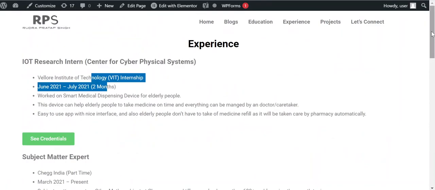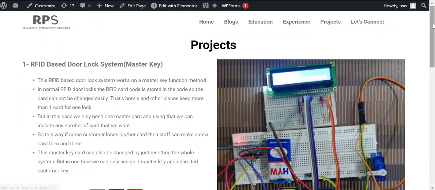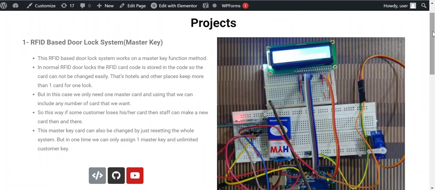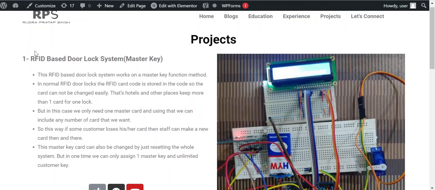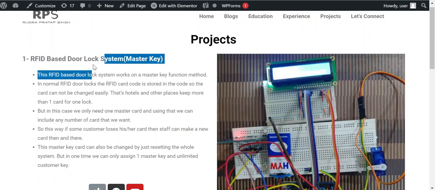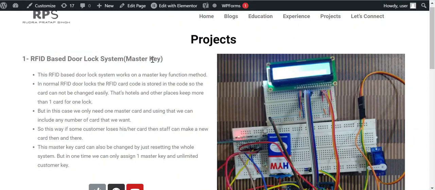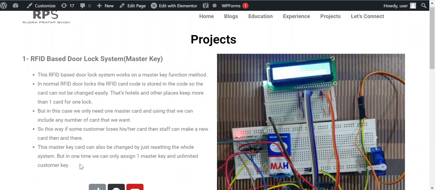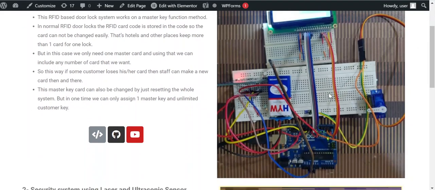That's all. Now coming to the project section. For the demo, I've included 2 projects, and I did many. This is my first project that I just recently completed, which is an RFID based door locking system, which is a master key system. If you want more details, you can see my original blog website, which is communityofcoders.com. And this is the picture of how the circuit and everything looks like.